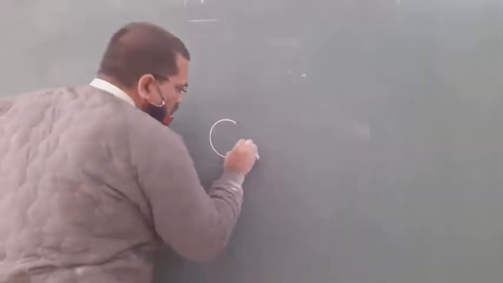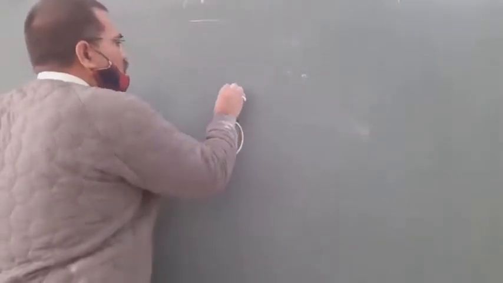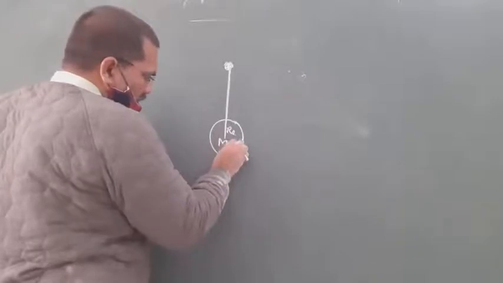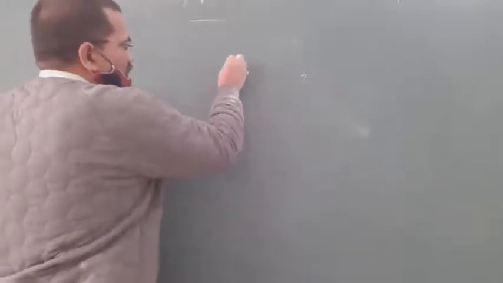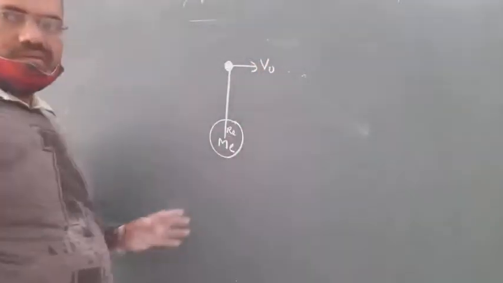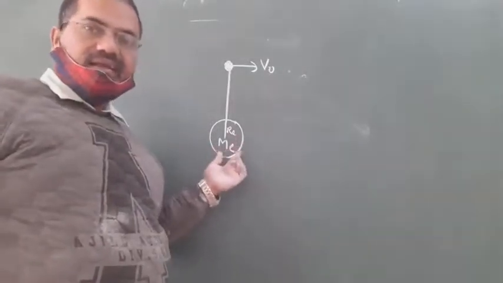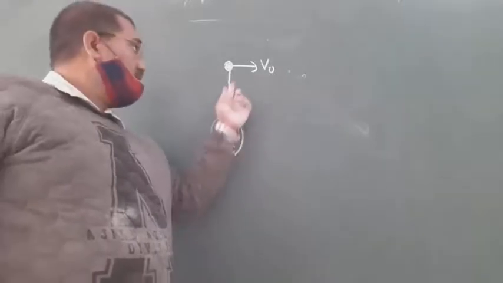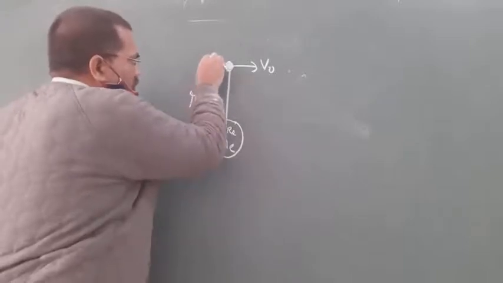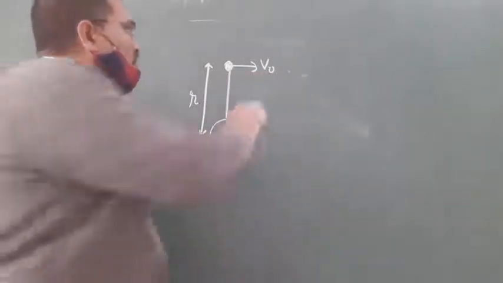This is our Earth having radius RE and mass me, and this is a satellite which is at small r distance from the center of the Earth, and it is thrown with speed v.